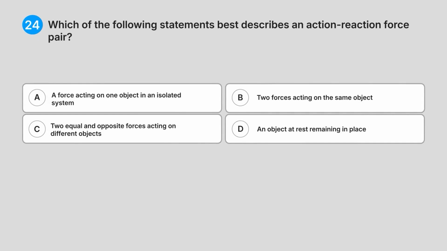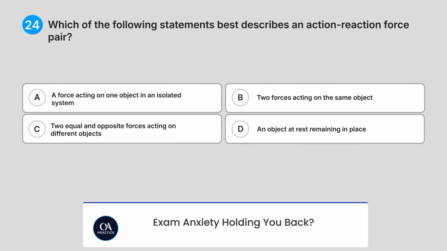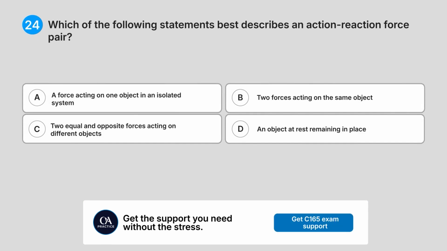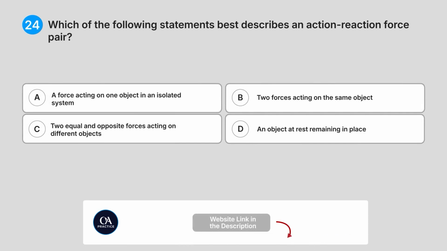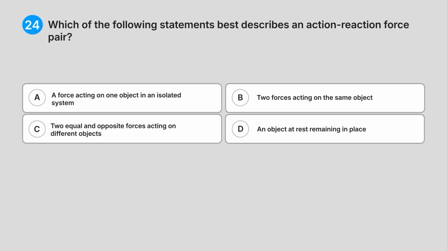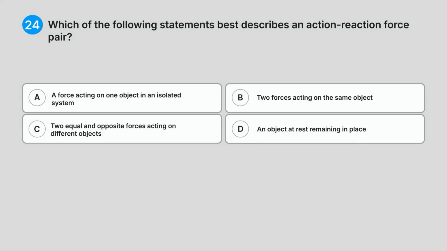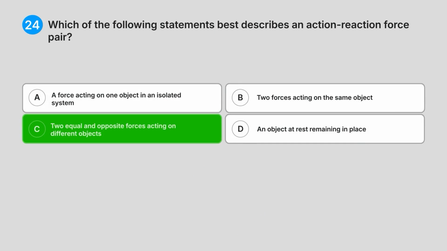24. Which of the following statements best describes an action-reaction force pair? A, a force acting on one object in an isolated system. B, two forces acting on the same object. C, two equal and opposite forces acting on different objects. D, an object at rest remaining in place. What do you think is the answer? Correct answer, C, two equal and opposite forces acting on different objects.